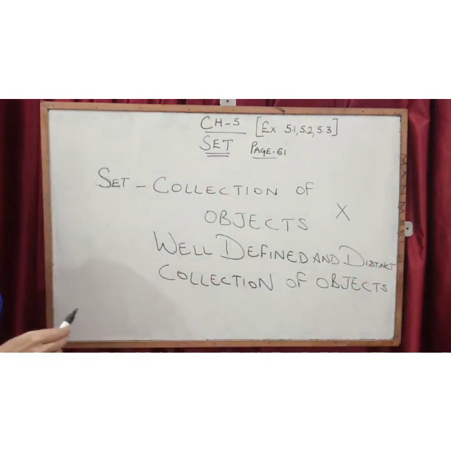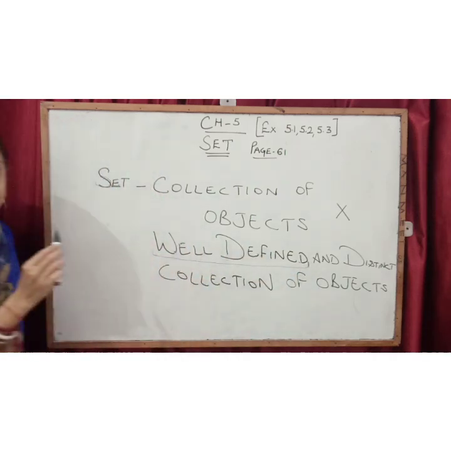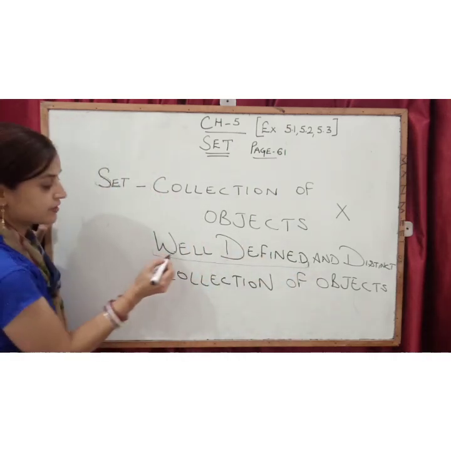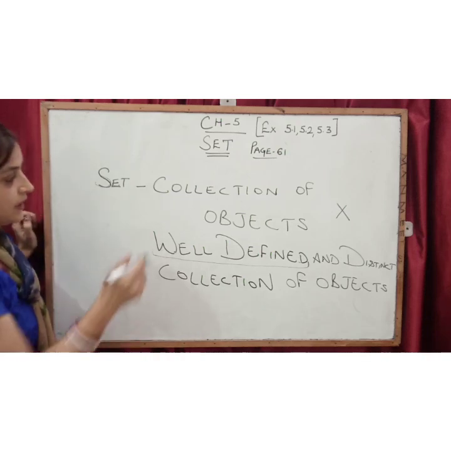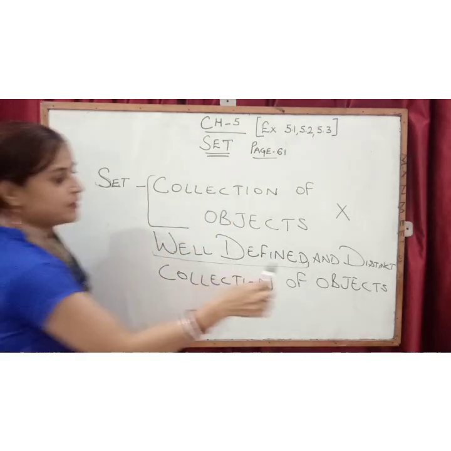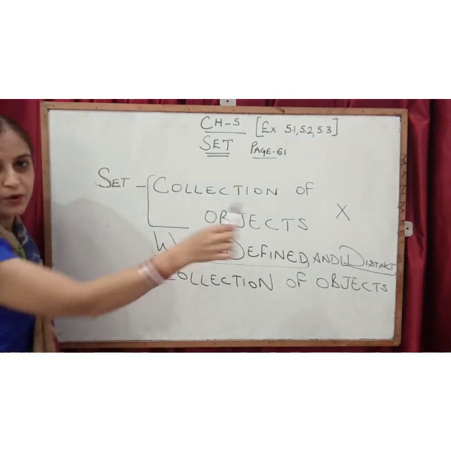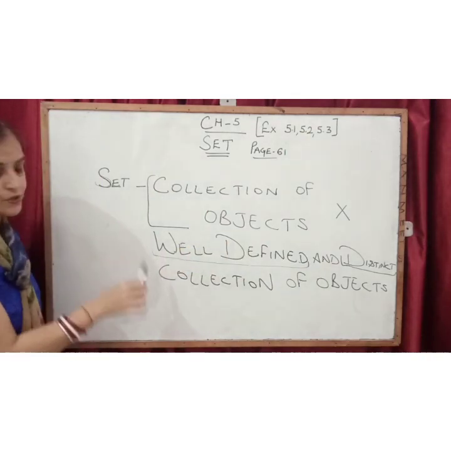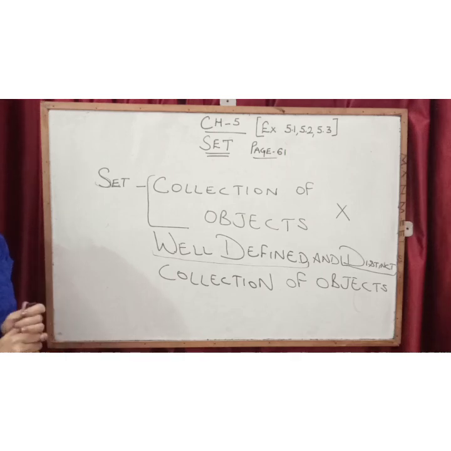Now what do we call well defined? If a child will not write well defined in the definition, that definition will be totally wrong. It is totally wrong to say that it is a collection of objects. We have to use these two words in the definition. Well defined means that it is clear whether an object belongs to a set or not.